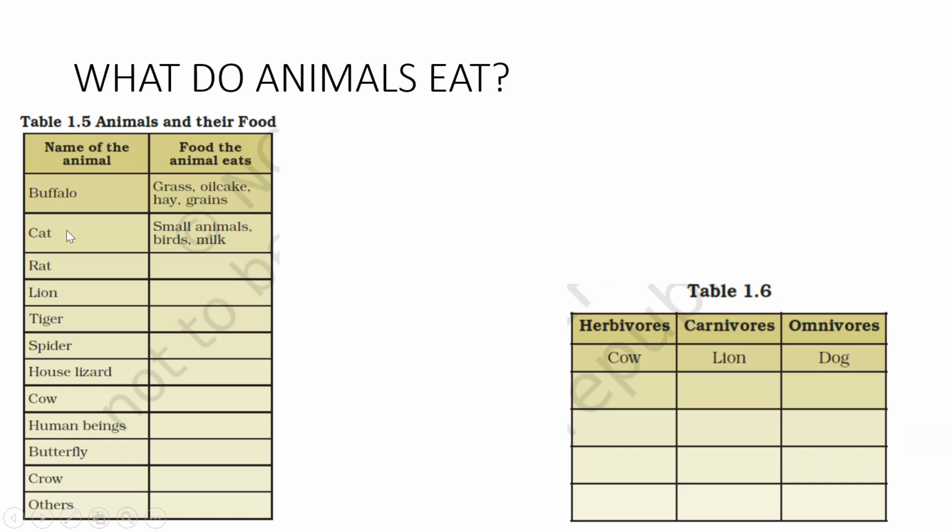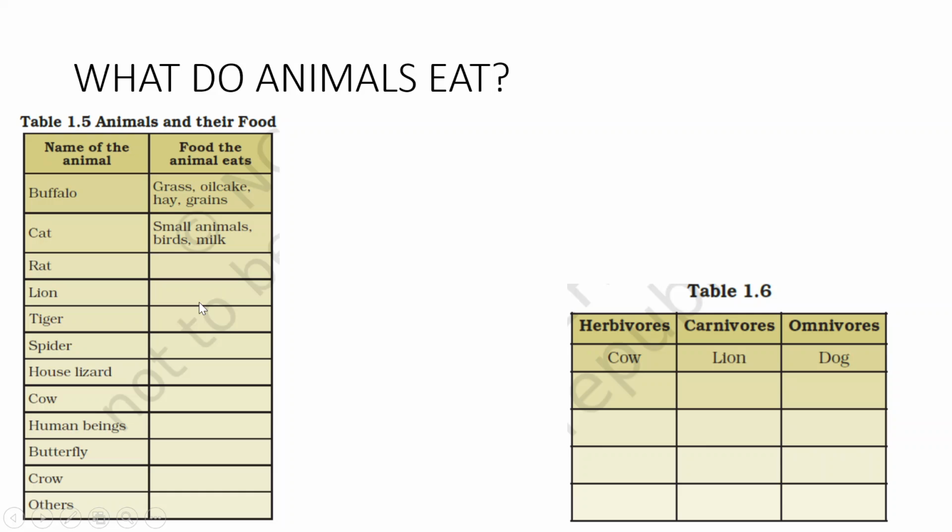Like that, a cat eats small animals, birds, milk. Like that, you can also fill in the food these different animals eat, like rat, lion, tiger, spider, house lizard, cow, human beings, butterfly, crow, and you can also write down your own examples.